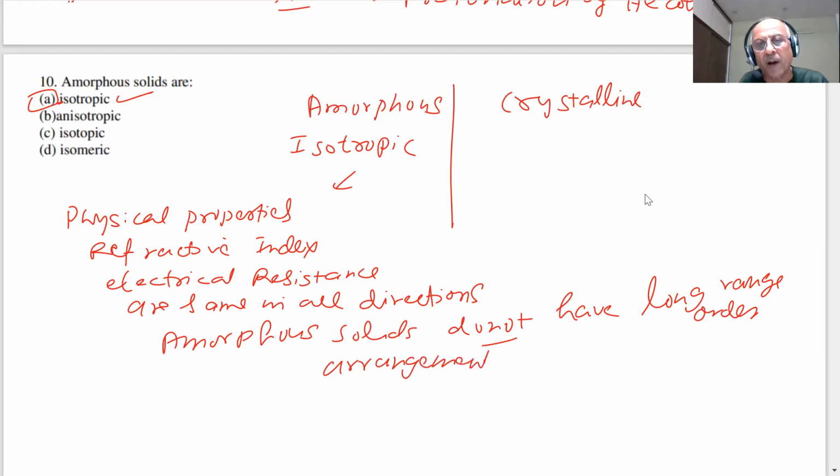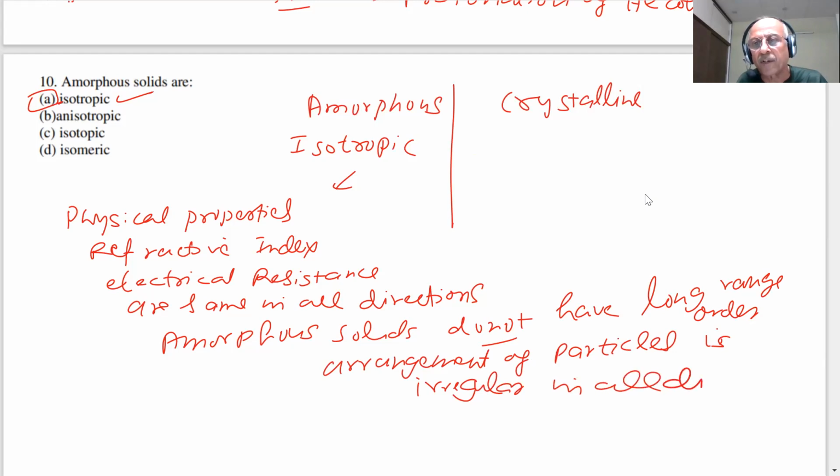Their arrangement of particles is irregular in all the directions. Therefore, the correct answer is A. Amorphous solids are isotropic.